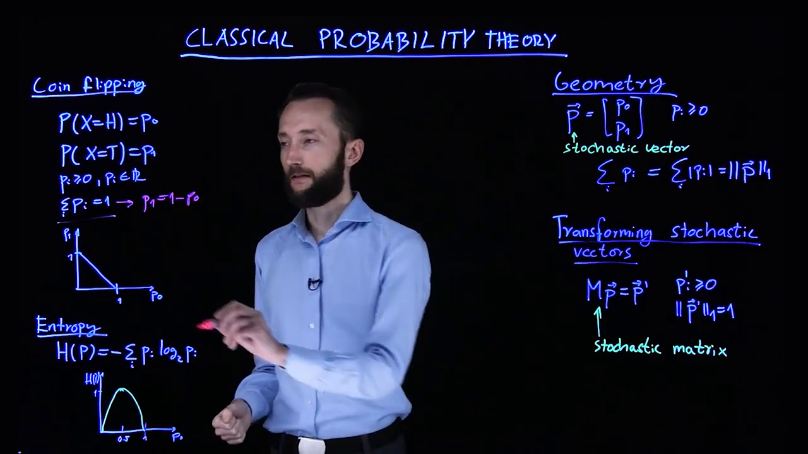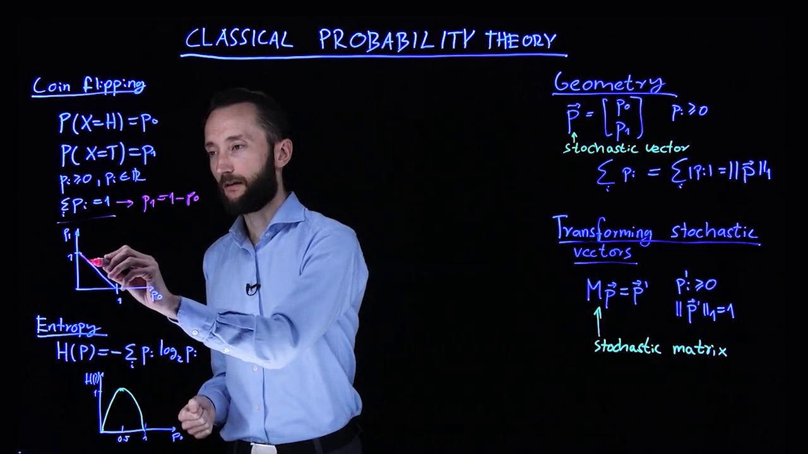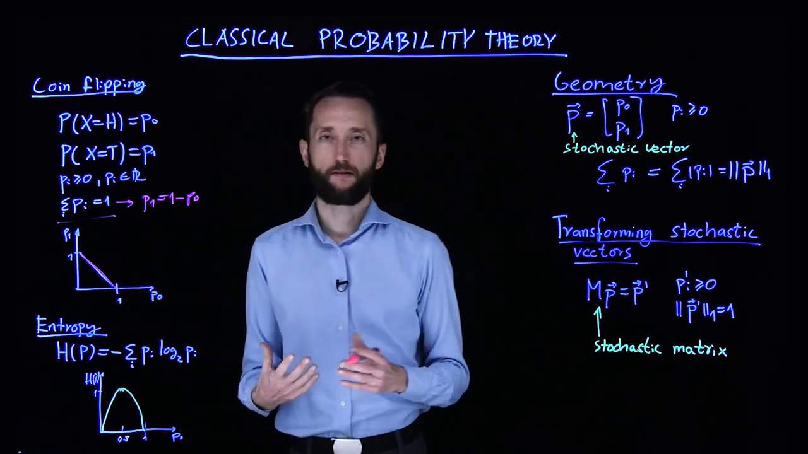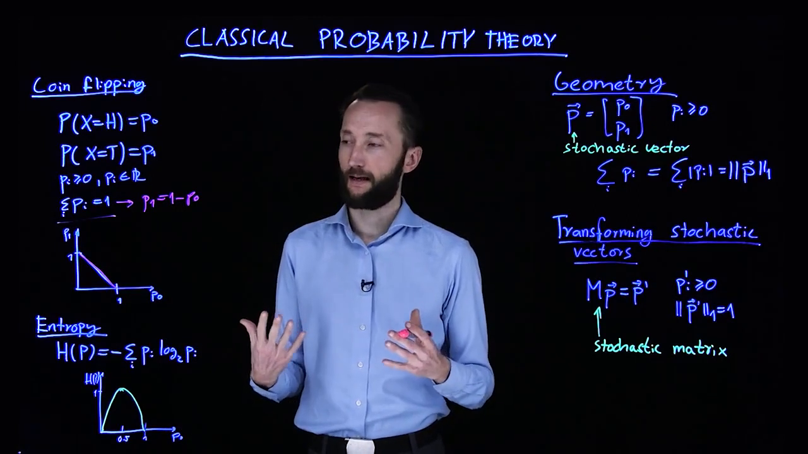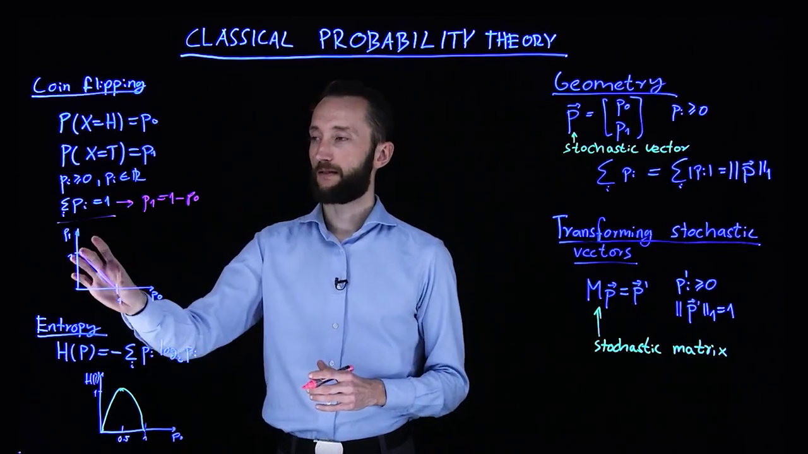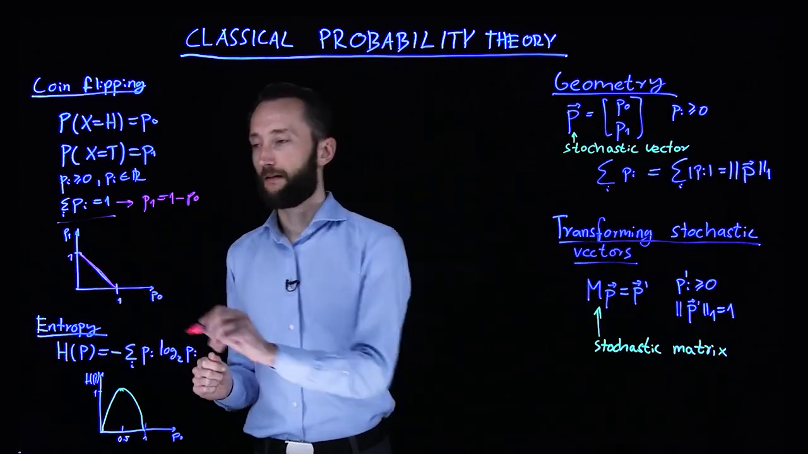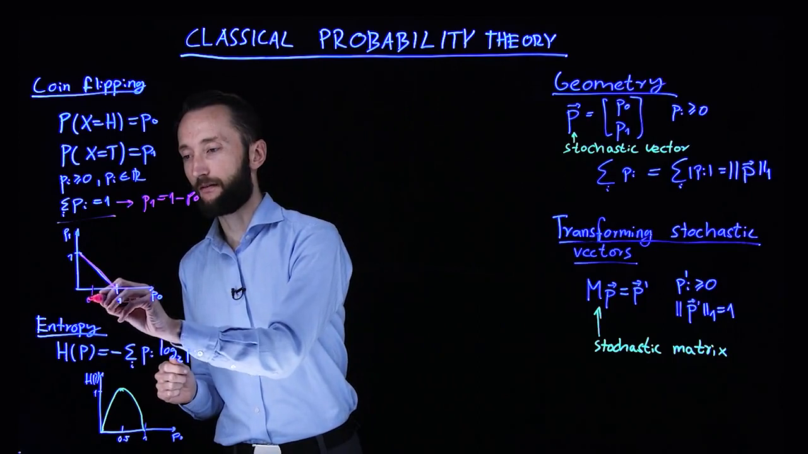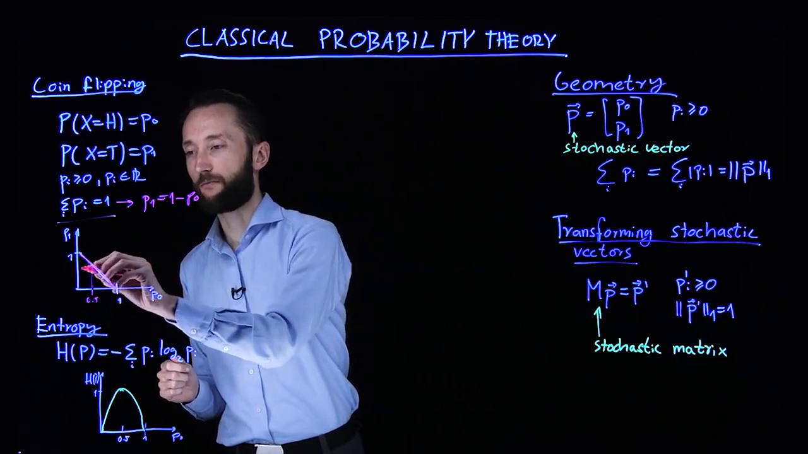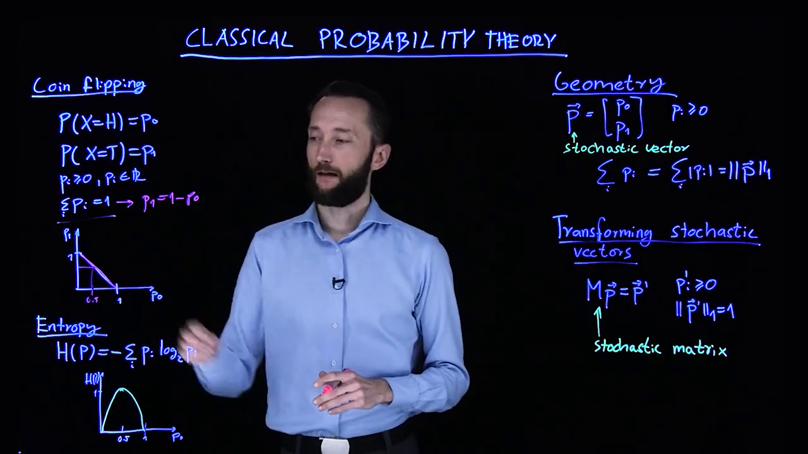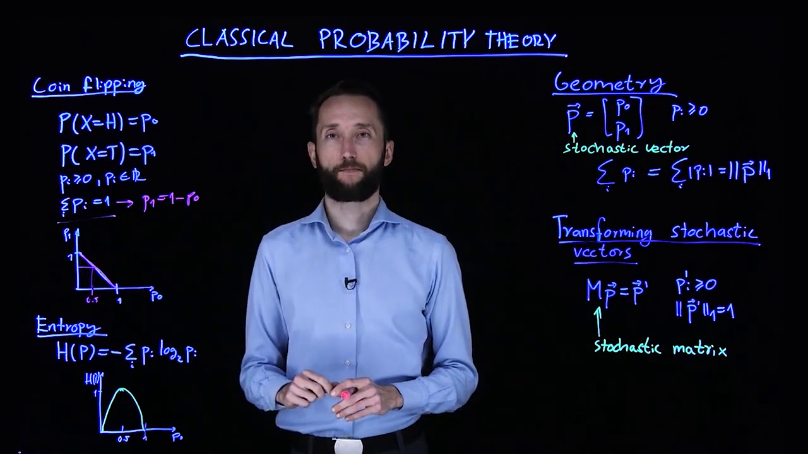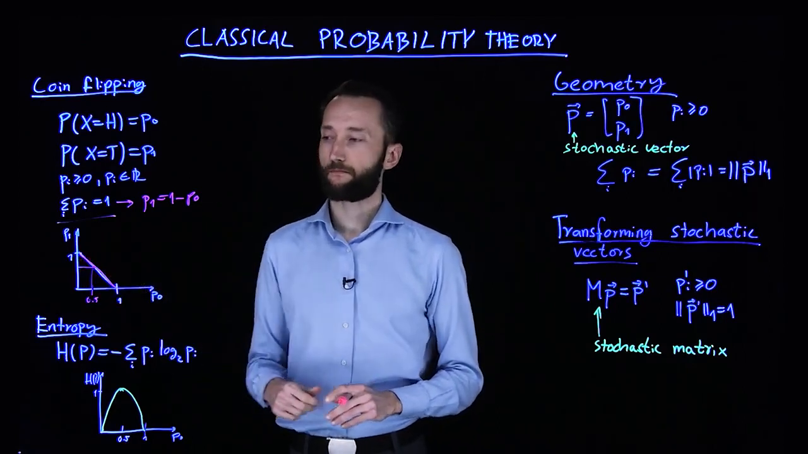against p0. So every possible coin flip, every possible probability distribution over heads and tails is going to be somewhere on this line. This includes the unbiased coin at 1/2 probability for both of them, and all the rest of the biased coins are on this line.